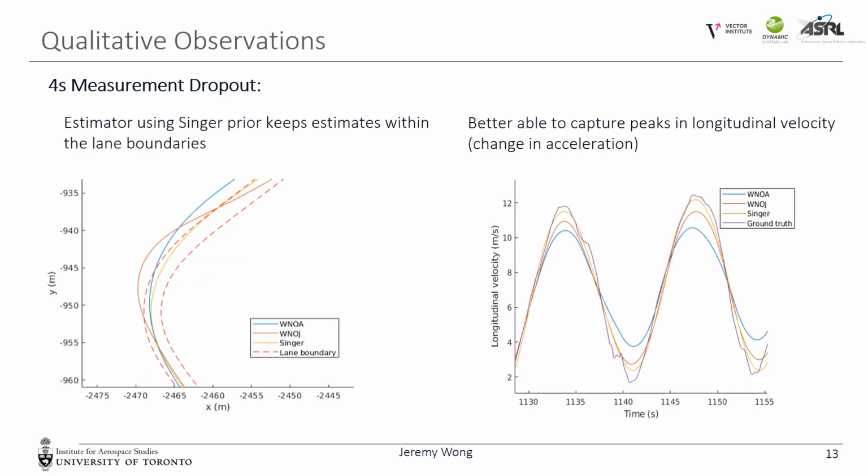Here are some qualitative observations from our tests with the 4-second measurement dropout. In the figure on the left, we overlay a portion of the trajectory estimate with dashed lines showing the point at which the estimates would actually deviate from the lane boundaries on the road. We see that the estimate with the Singer prior always stays within the boundary, whereas the same cannot be said of the white noise on acceleration and white noise on jerk priors. The figure on the right shows the longitudinal velocities plotted along with the ground truth. We see that the Singer prior is able to better capture peaks in the longitudinal velocity. These peaks correspond to changes in acceleration, which occur frequently in a moving car.